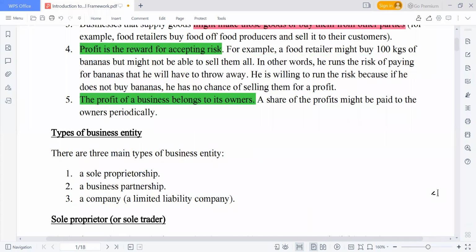We have the sole proprietorship, we have the partnership, and we also have the company. The company can be divided into company limited by guarantee, company limited by shares, and unlimited liability. And at least you'll be talking about that in your business law as well. So our focus now is to make a brief overview of the different forms of business entity, which is the sole proprietorship, the partnership, and the limited company as well.